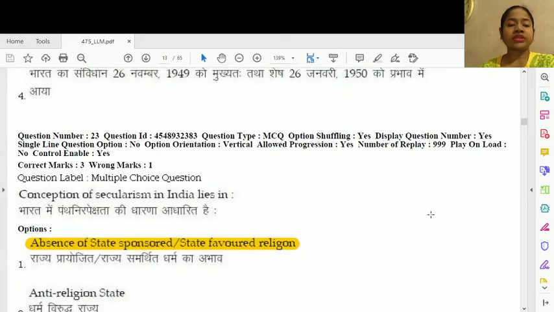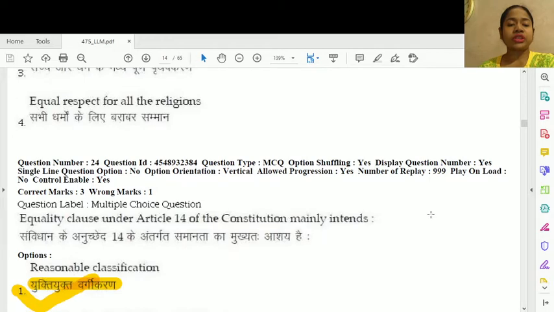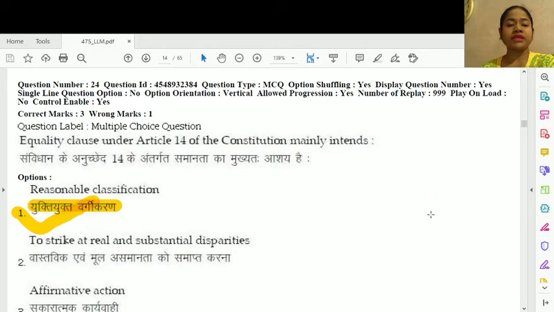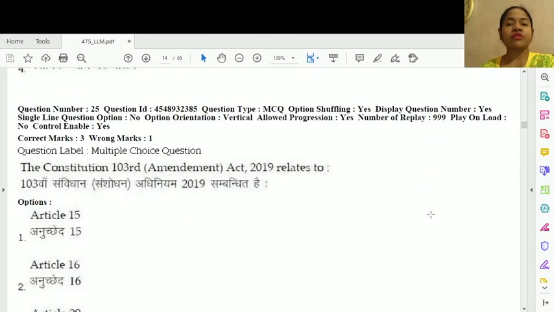Question number 23. Conception of secularism in India lies in option number 1, absence of state sponsored or state favored religion. Question number 24. Equality clause under Article 14 of the Constitution mainly intends option number 1, reasonable classification. So all these questions are based upon my personal knowledge and research which I have done for you.